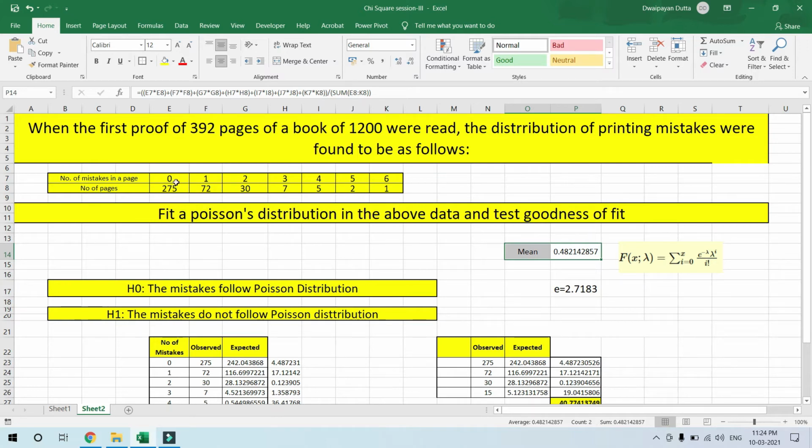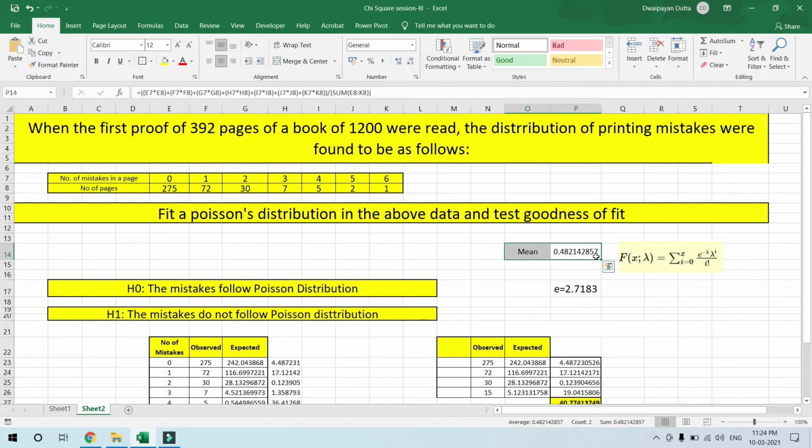This whole is divided by the sum of this row. See, sum of E8 to K8, the sum of this whole row. And by doing this, we have received this value, 0.482142857. This will be used in place of lambda.